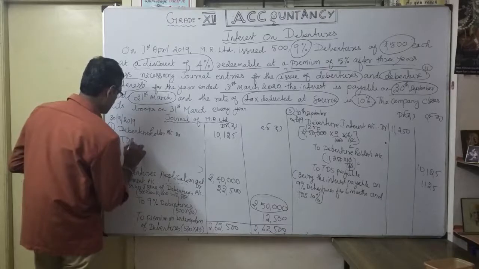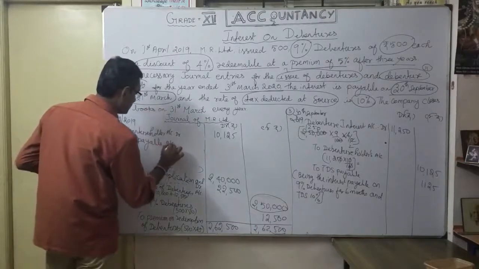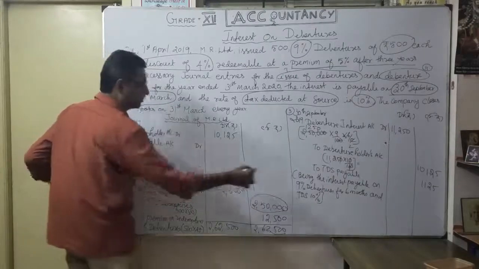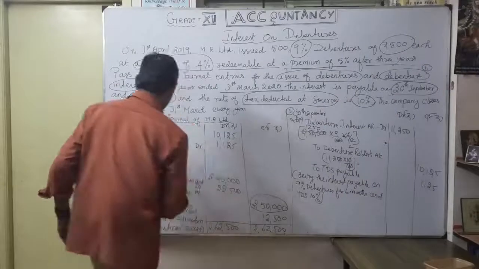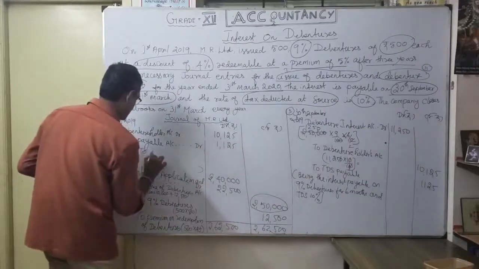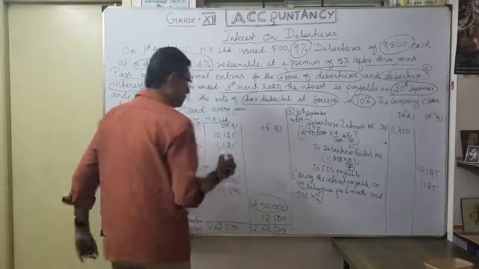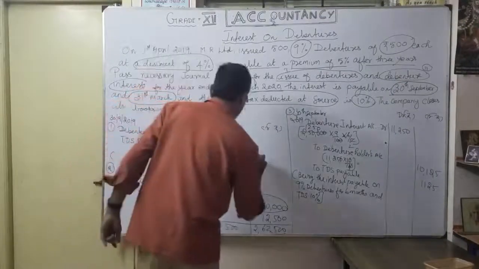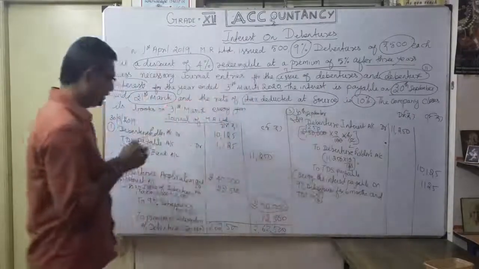TDS payable account debit, how much? 1125. To bank account, but now the payment, 11,250. So this is the due entry, this is the payment entry.